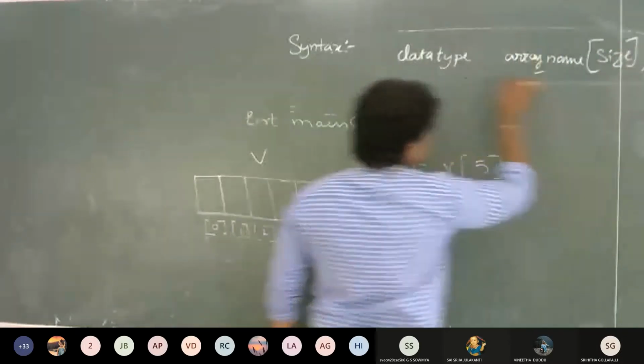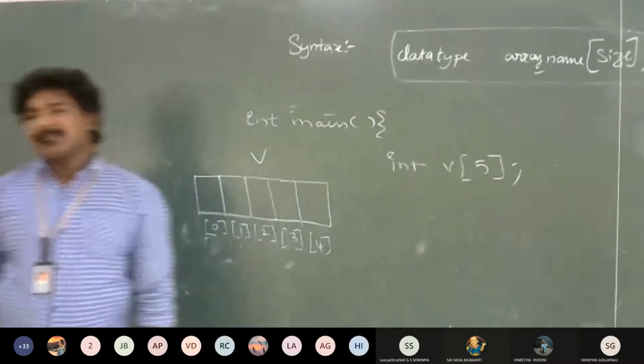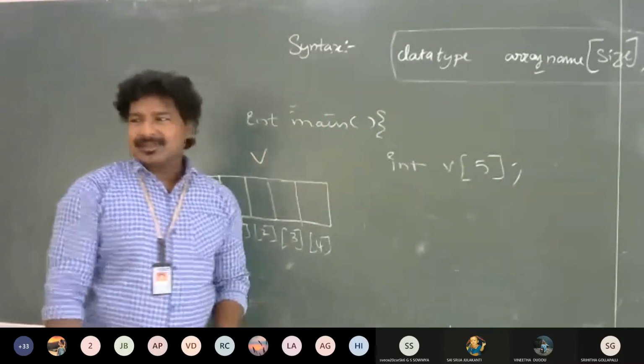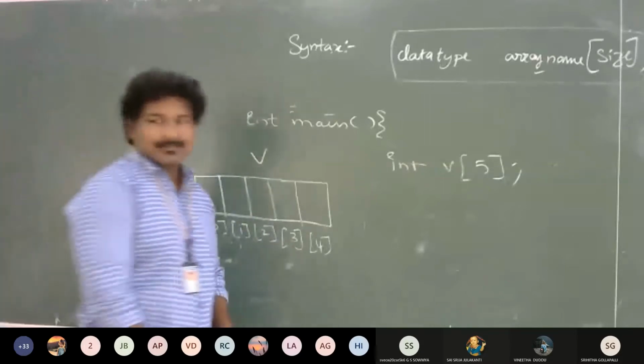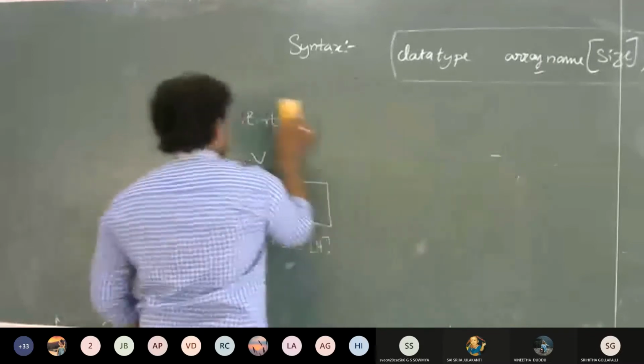This is called syntax for array declaration, right? Data type, array name, in square brackets, size. Okay, so examples.